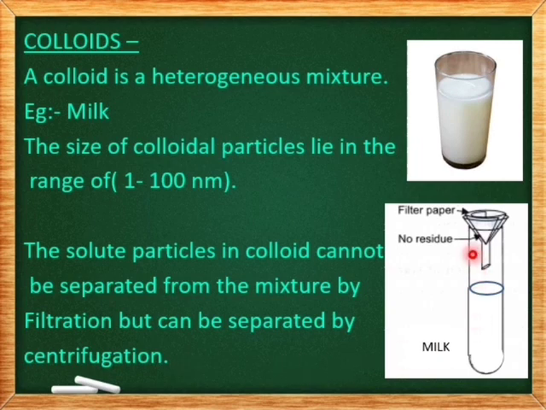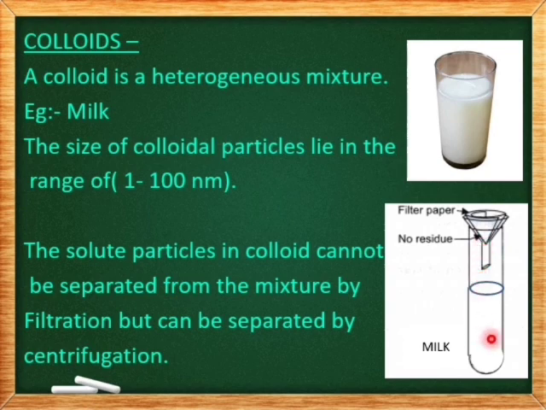So here we have taken a test tube, and a funnel fitted with a filter paper cone is placed over the test tube, and a glass of diluted milk, suppose we add into this filter paper, what do we observe? The entire milk passes through this filter paper and gets collected in this test tube, and we will not find any residue left in the filter paper because the solute particles are too small. So they cannot be separated by the filtration process. So they pass through this filter paper.